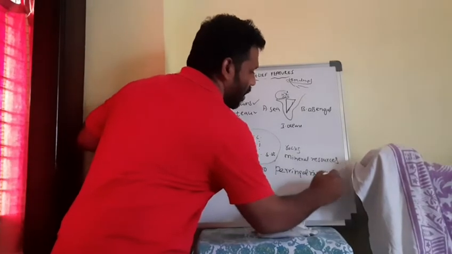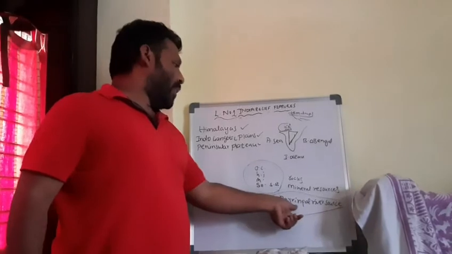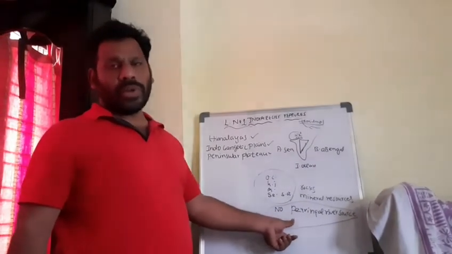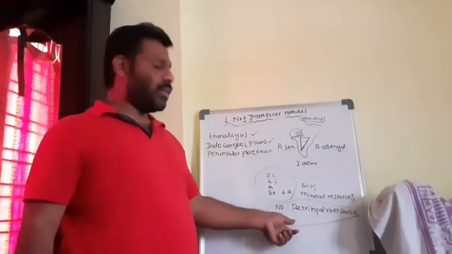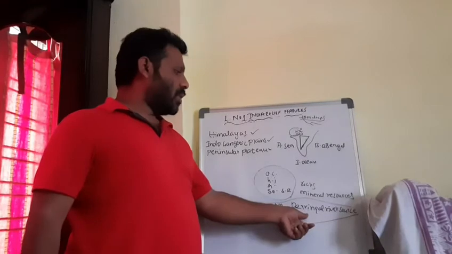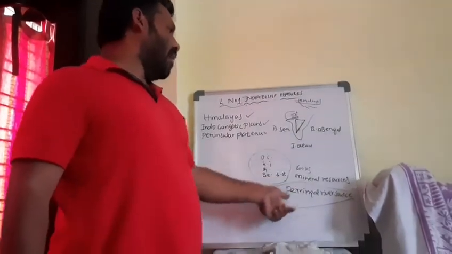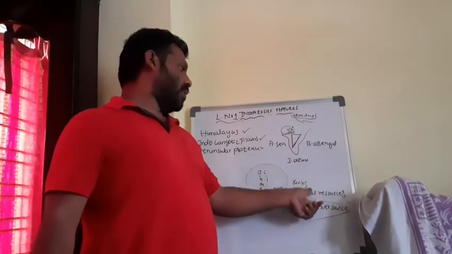Why? Because we already discussed just now what perennial means: the rivers which flow throughout the year due to rainfall as well as glaciers or snow melting. That is called what? Perennial. So in the plateau there is no source of perennial rivers in our country. That is why the plateaus are not suitable to grow crops, as well as plains in our country. It consists of what?